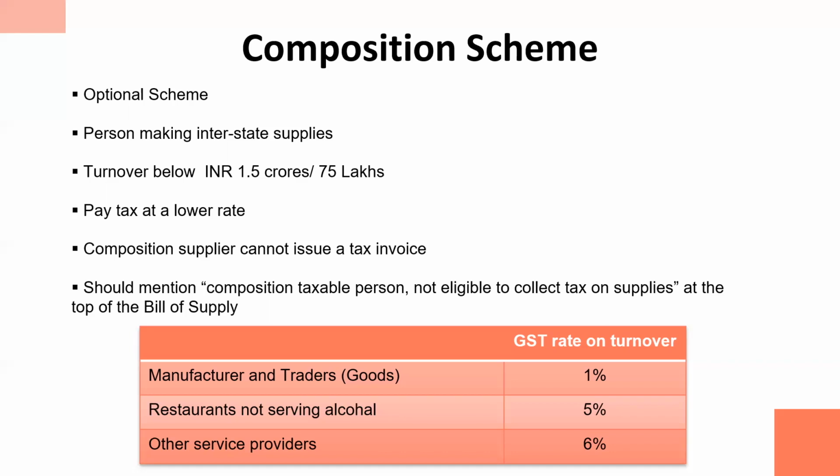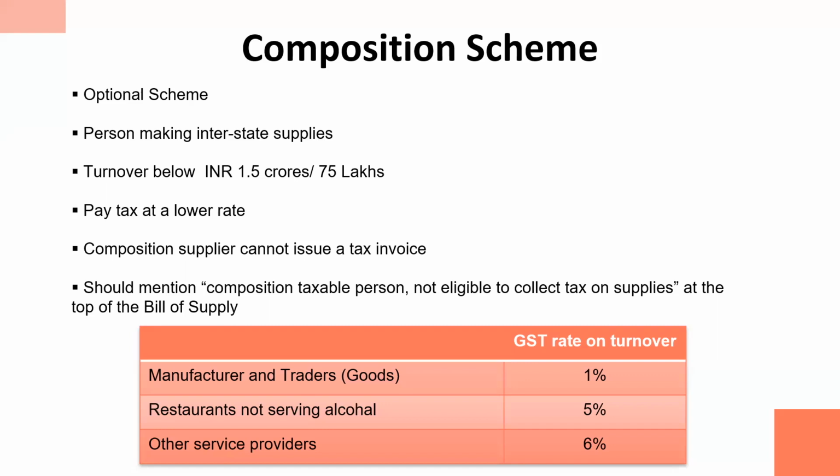Now, when I say they have to pay taxes at a lower rate to the government from their own pocket, there are rates given in the table. If you are a manufacturer or trader of goods, then the GST rate would be 1% of your turnover. Let's say your turnover is 1 crore, then you have to pay 1 lakh tax to the government from your own pocket. Simple. No compliances of GST would be there on you. You don't have to file a monthly return for GST. You will be free from the compliances of GST. That's why the composition scheme is known as an easy and simple GST scheme.